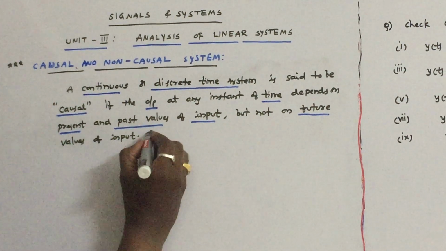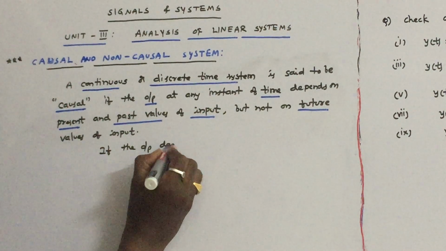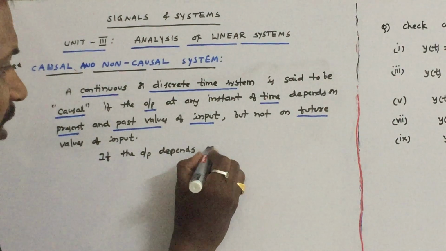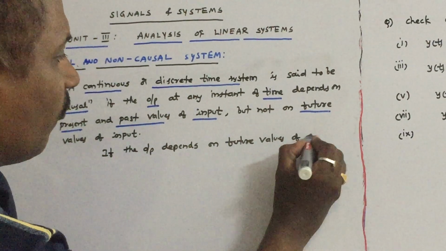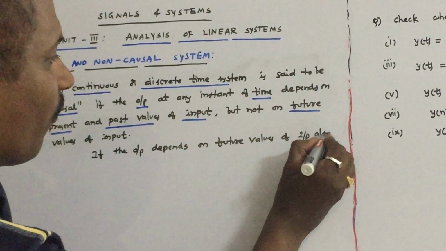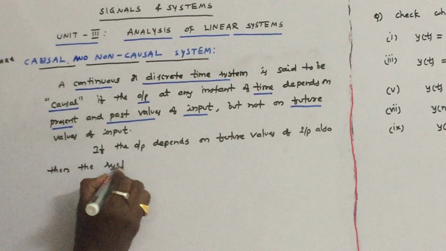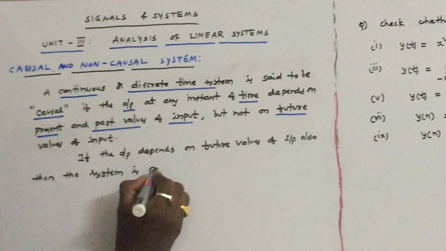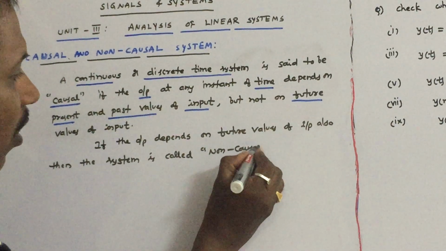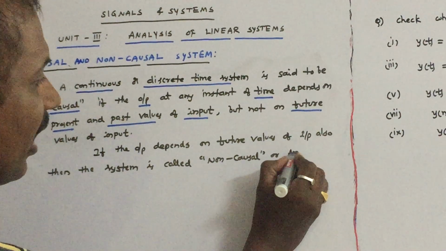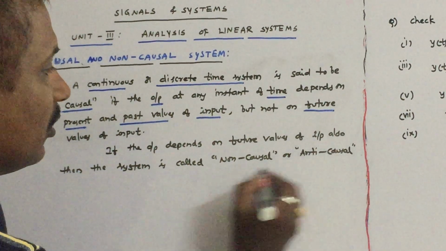Suppose if the output depends on future values of input also, then the system is called non-causal or anti-causal system.